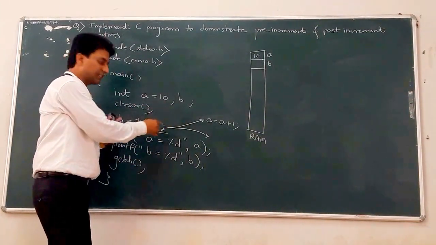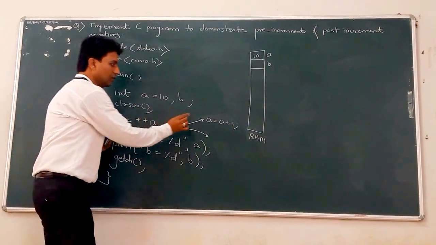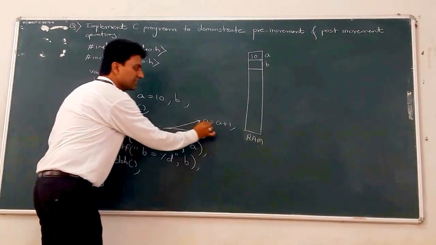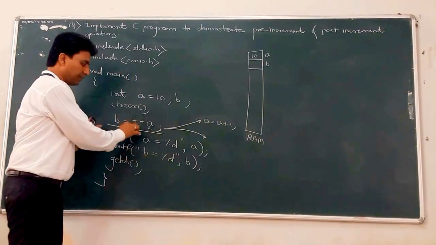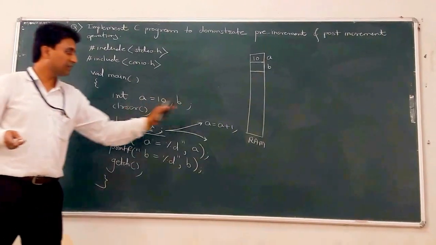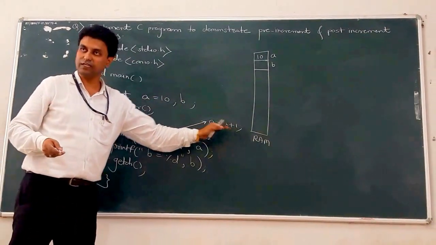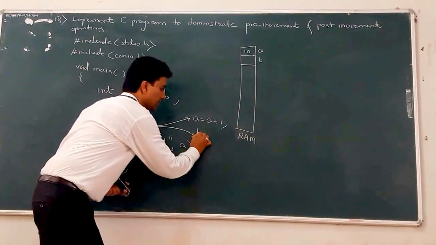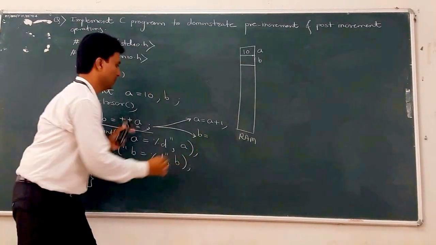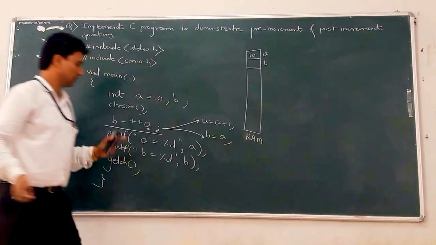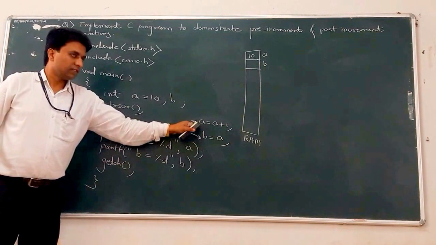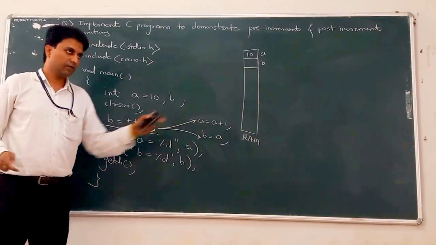We have to split these two statements. First, plus plus A means A is equal to A plus 1. This is pre-incremental, so write the first statement A is equal to A plus 1. After that, B is equal to A. These are the two statements.